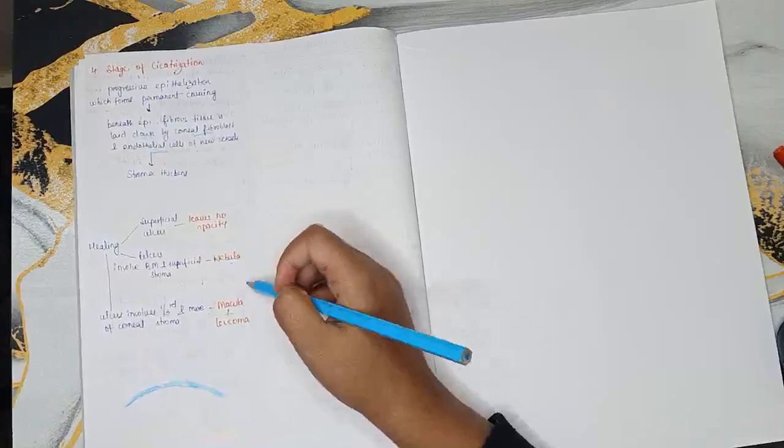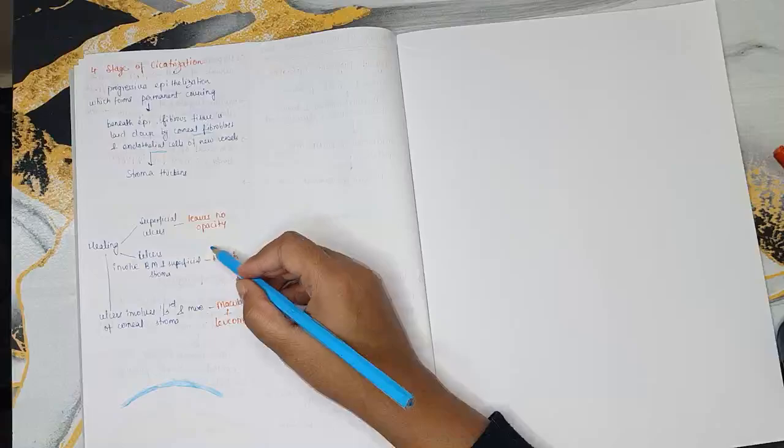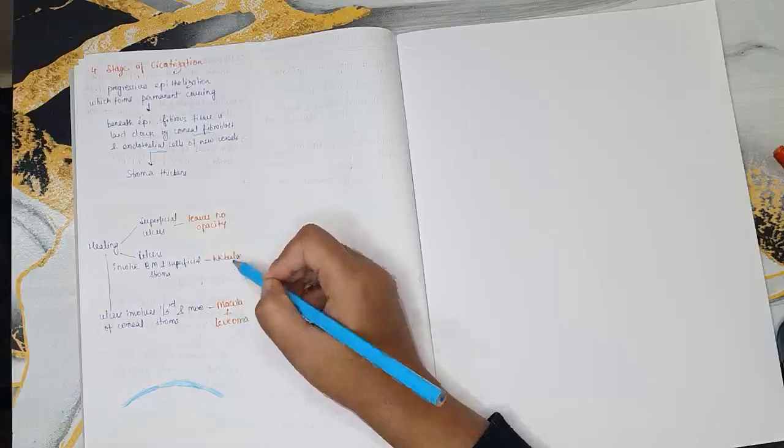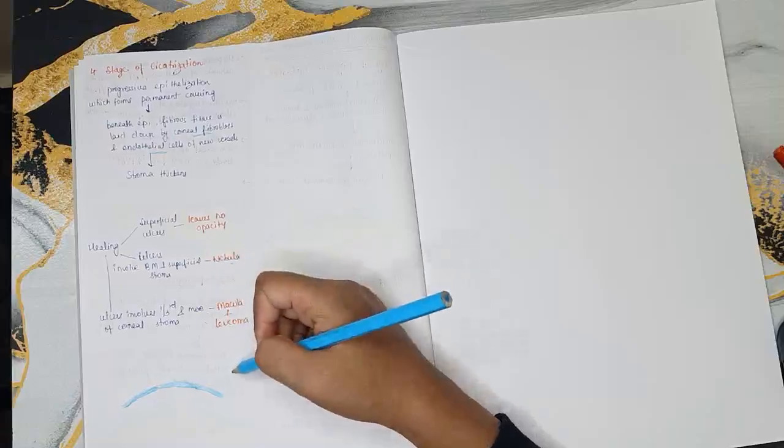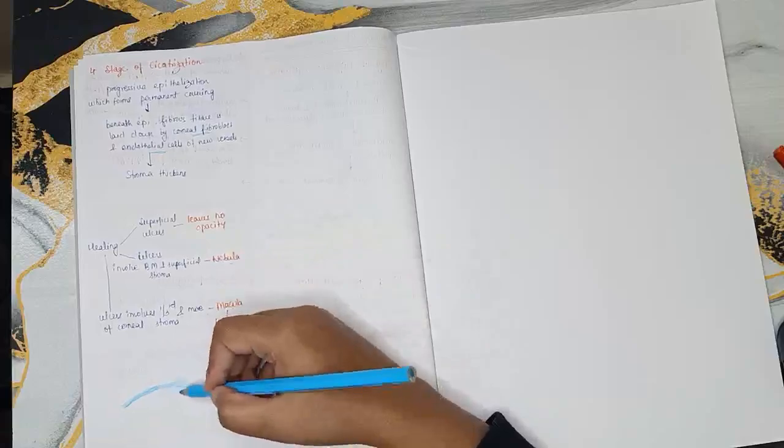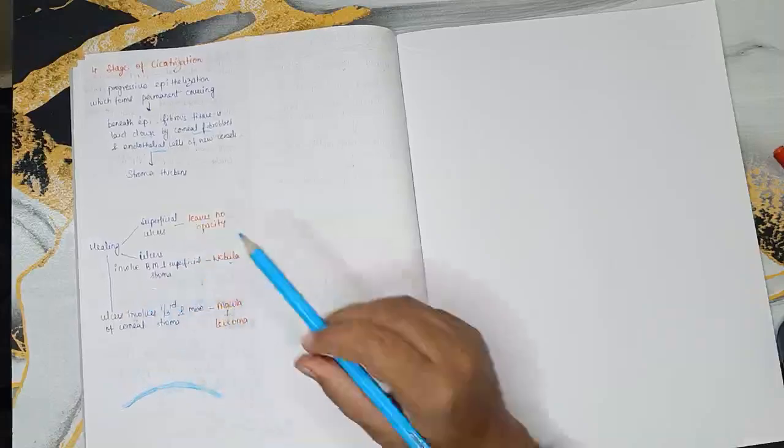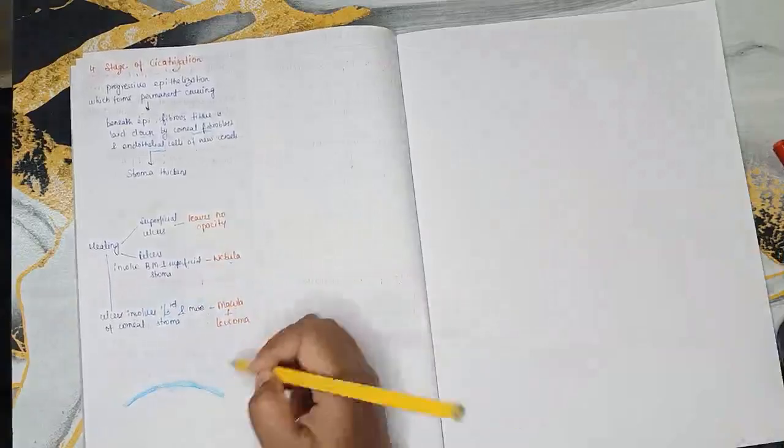A scar will be present, and that scar is called nebula. Got it? Now third, when the ulcer involves one third or more of the corneal stroma, the scar formed is called macula and leucoma.